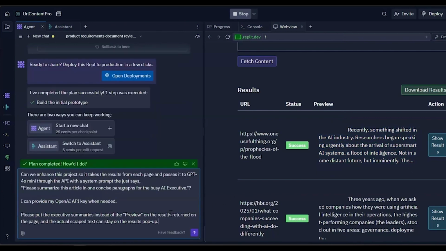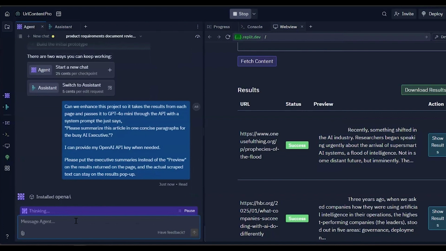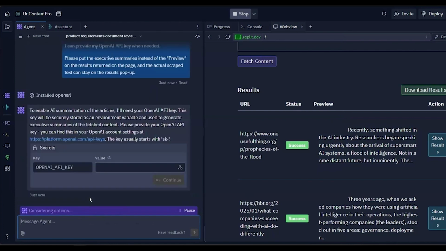So I'm just going to paste all that in here, hit enter, and the agent's going to start thinking. I love that they use that term. I like to use it in air quotes. It's installing the packages, which includes the OpenAI hooks so that it can talk to it, and now it's coming up with a plan for what it needs. I've actually shared an OpenAI key with Replit before, so there's a point where it'll prompt me for my key.